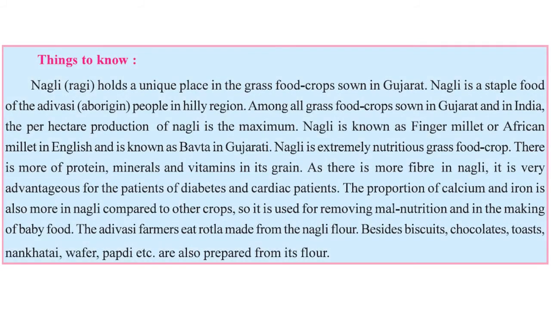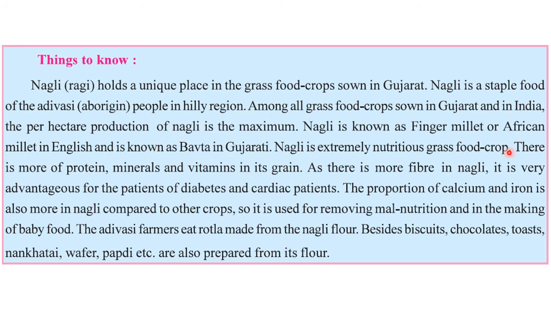This is something which you should know additionally, that Nagli, also known as Ragi, is a very important grass food crop. We can say that it's a grass food crop sown in Gujarat. Nagli is the staple food for Adivasi. Adivasi basically means Vanvasi, Jangalvasi people in the hilly regions. Among all the grass food crops in Gujarat and India, Nagli has the maximum production, as you can see. It is also known as finger millet or African millet. So Nagli is a type of millet which we have already seen. It is known as bauta in Gujarati. Remember this word bauta in Gujarati.